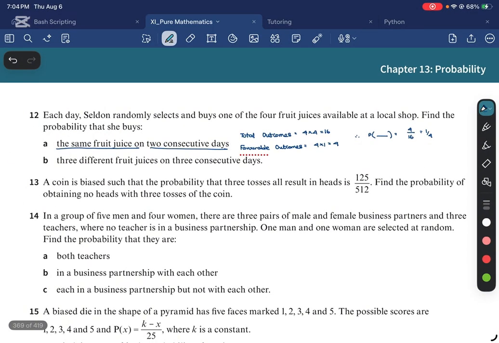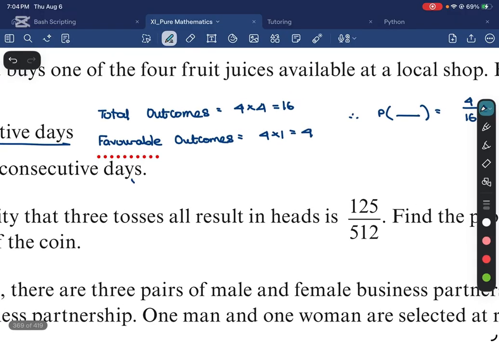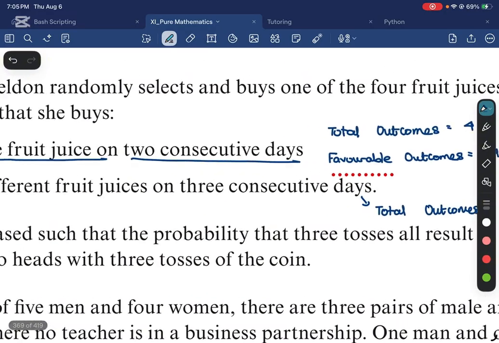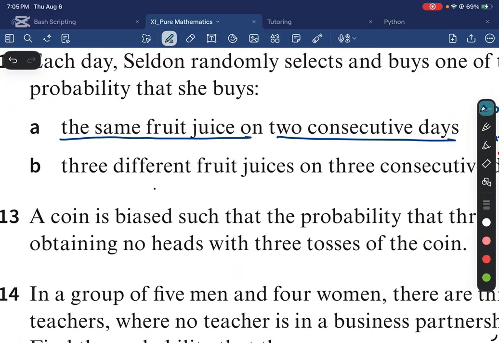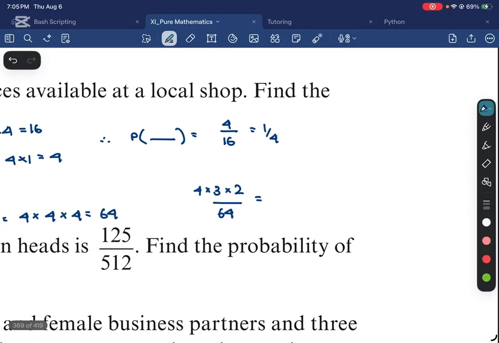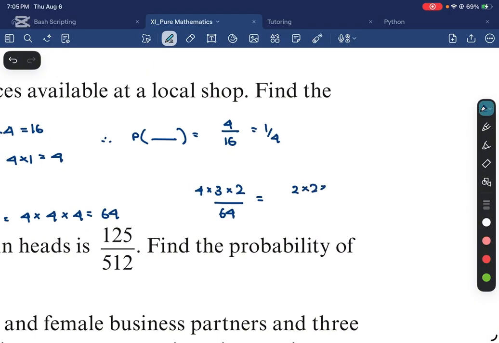All right. So 3 different fruit juices on 3 consecutive days. All right. So let's look at the total outcomes again. We can buy 4 juices on the first, 4 juices on the second, and 4 juices on the third day. So we have 64 outcomes, right? So my denominator is going to be 64. Now let's think about the favorable outcomes. Well, on the first day, I can buy 4 different types of juices, right? On the second day, I need to buy something different. So I have 3 choices. On the third day, I have 2 choices, right? So basically, I have 2 times 2 times 3 times 2.